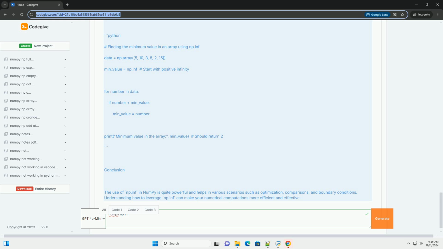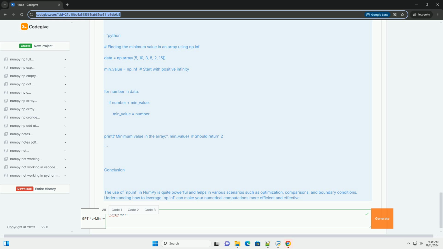Creating and using np.inf. Here's a step-by-step tutorial with code examples to demonstrate how to use np.inf. Step 1, importing NumPy. First, you need to import the NumPy library. If you haven't installed it yet, you can do so using pip. Then, you can import it in your Python script.